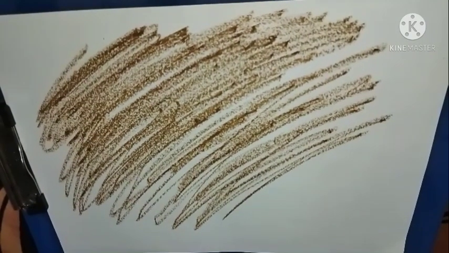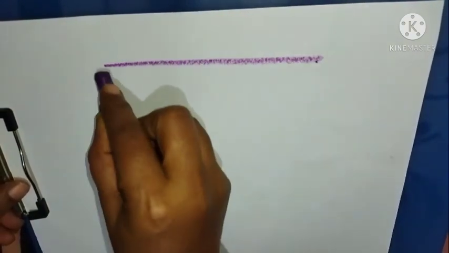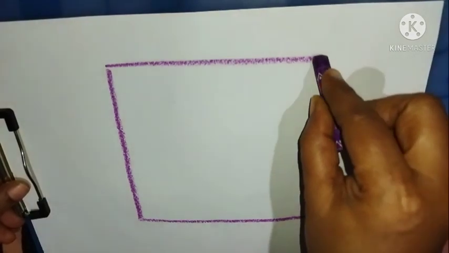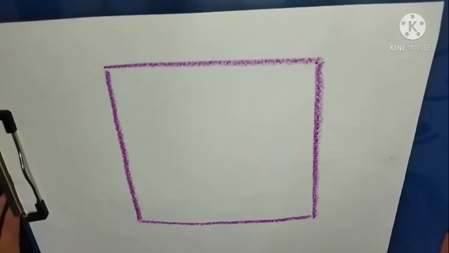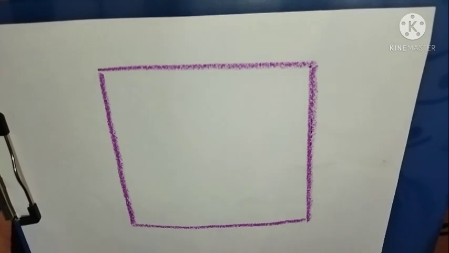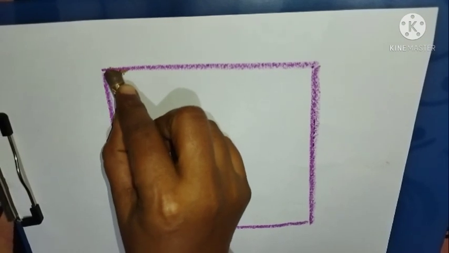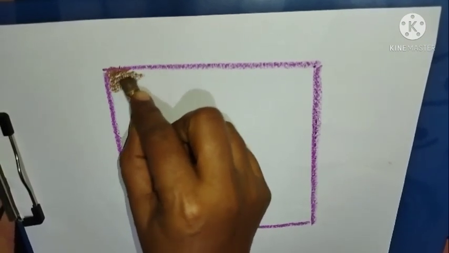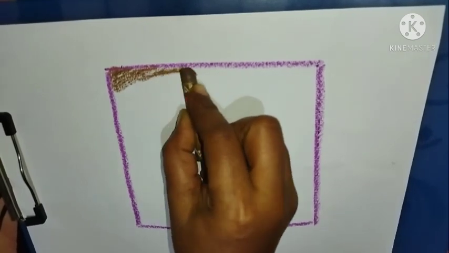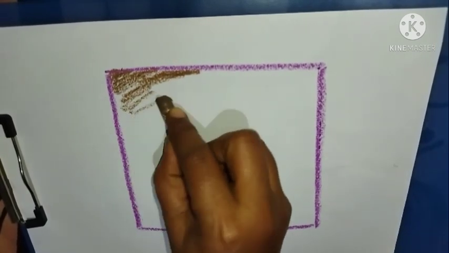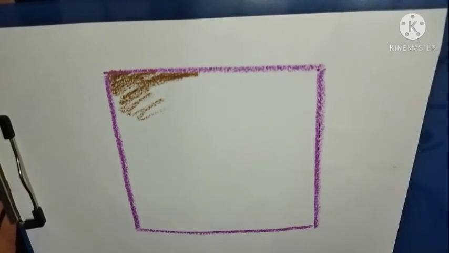So what is the next step? Let us see. I'll use the back side of this paper and I'll take one more color of crayon. I'll create a boundary, whatever shape I want, whether it may be circular; I have taken a square. Now ask the child to scribble inside this shape itself. Then the child will start to scribble inside the shape. He won't go out of the boundary. Let him complete it.